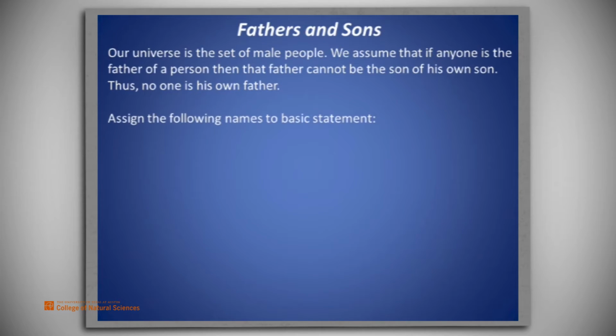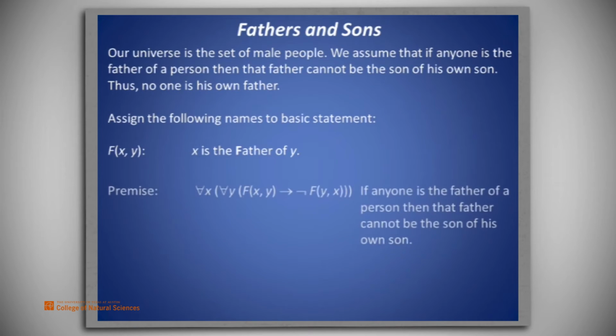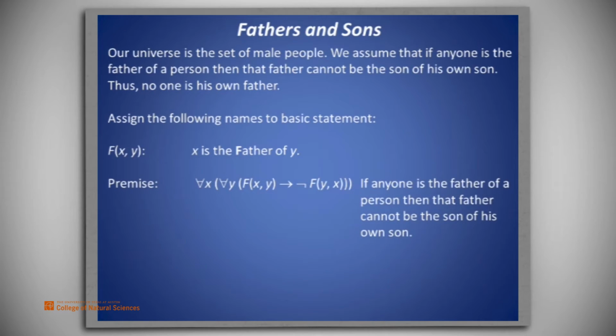Let's begin by defining the predicate. F of x and y means x is the father of y. From the story and the predicate, we may represent the premise as, for all x, for all y, F of x and y implies not F of y and x. In English, that is, if anyone is the father of a person, then that father cannot be the son of his own son. The conclusion we seek is for all x, not F of x and x. That is, no one is his own father.